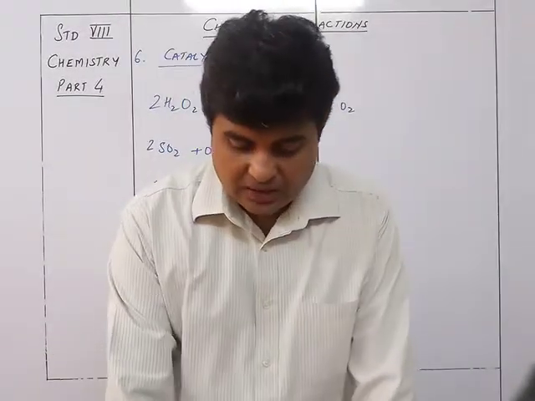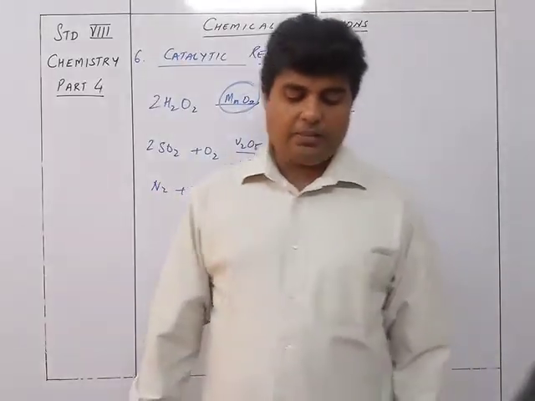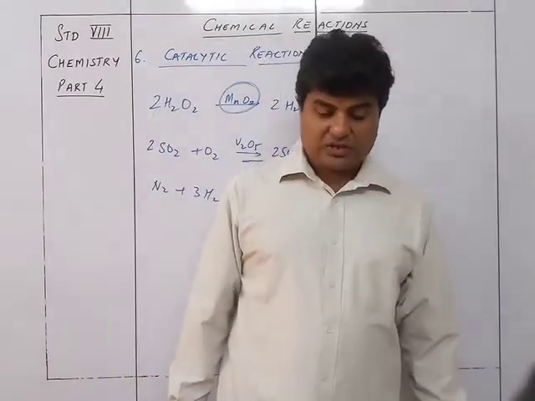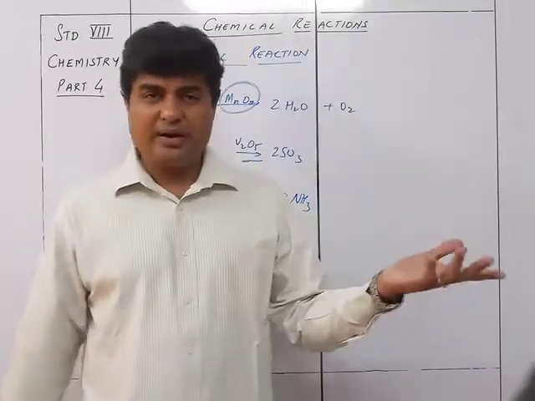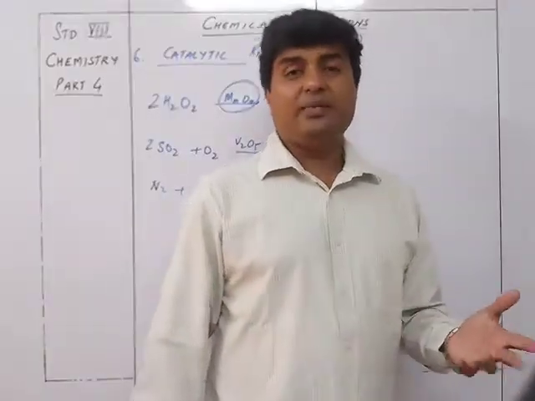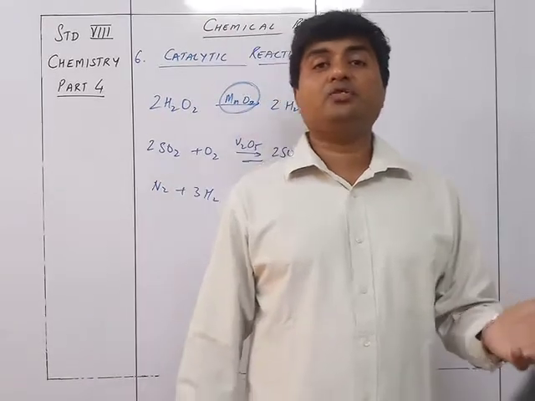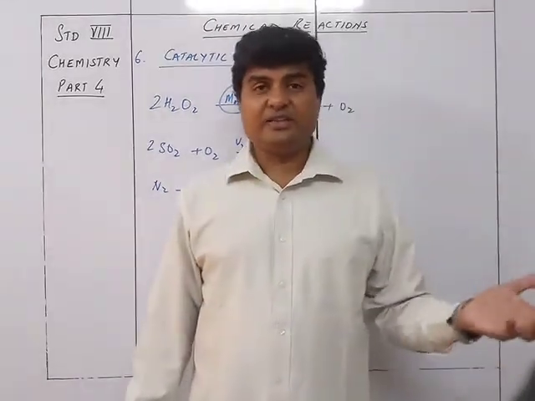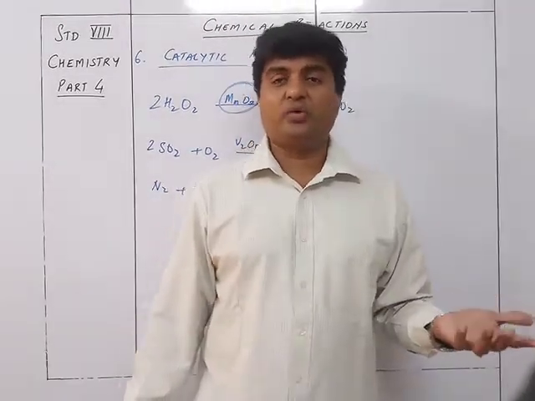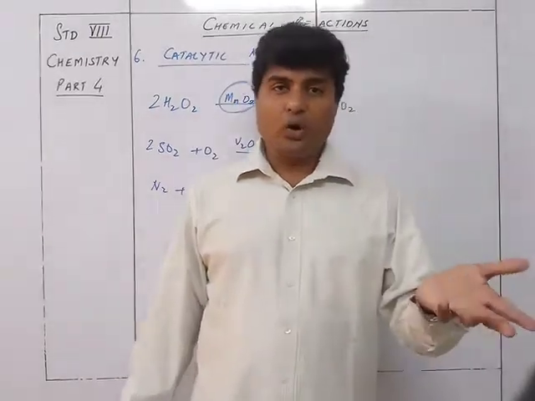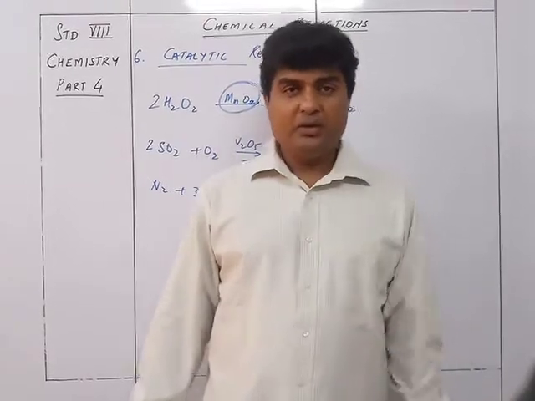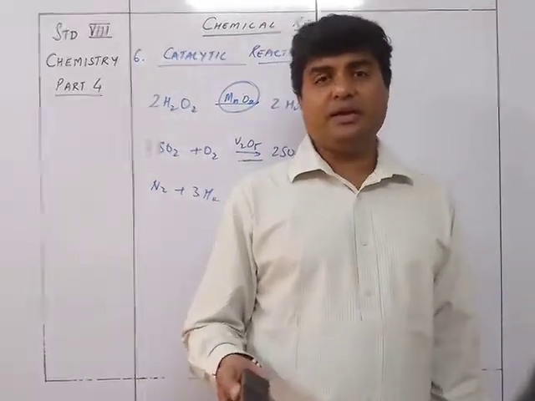Now we will go into a bit of detail about exothermic and endothermic reactions. Because we already learned in the earlier part that heat is one of the characteristic features of a reaction taking place. So the reaction is either going to evolve heat or absorb heat. If it evolves heat, it is exothermic.